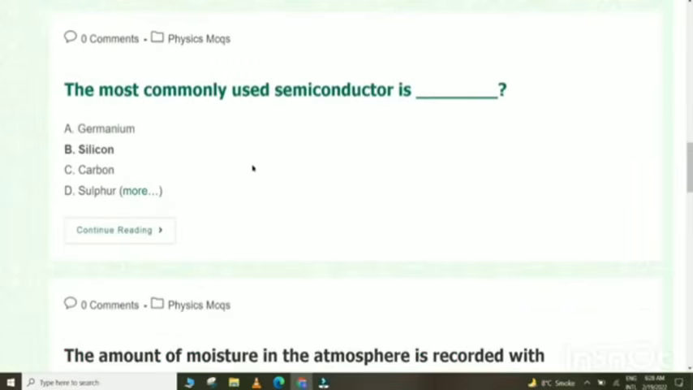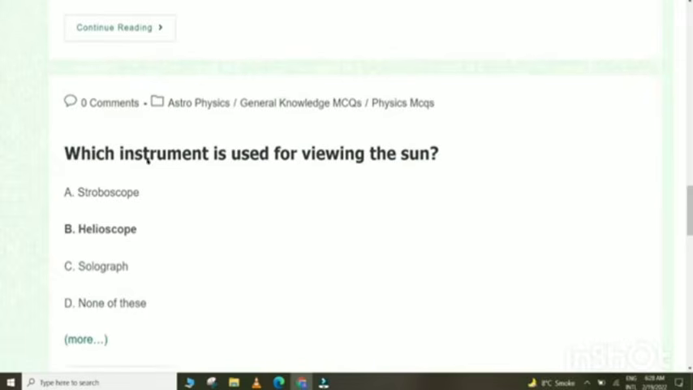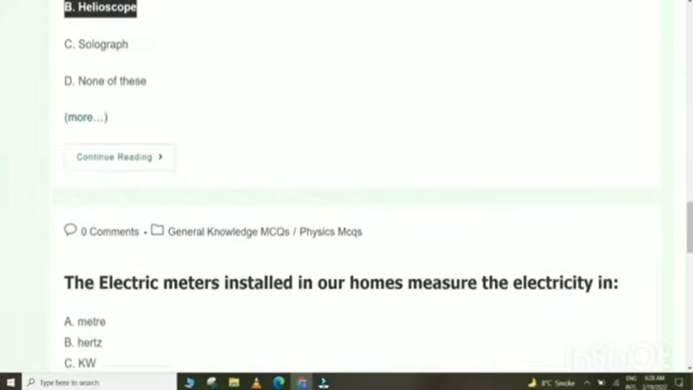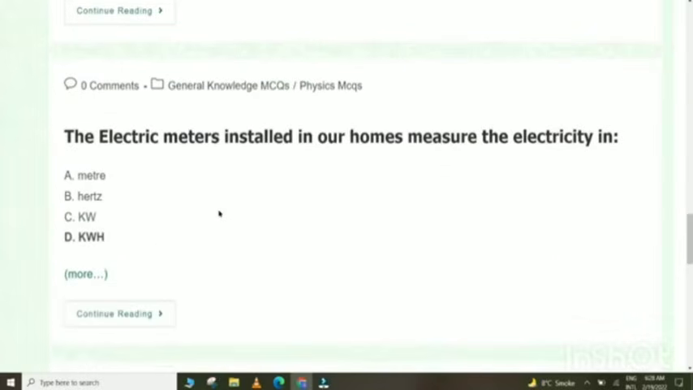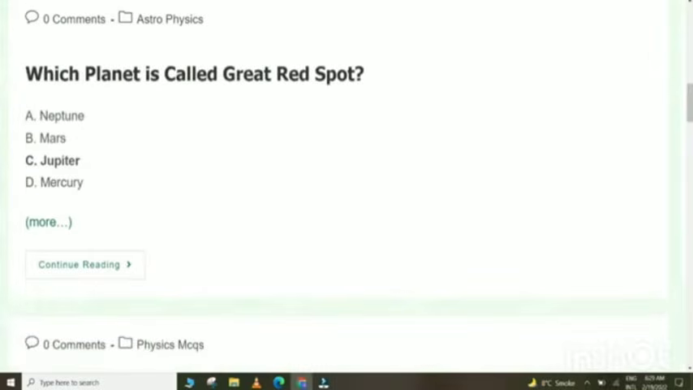The most commonly used semiconductor is silicon. The amount of moisture in the atmosphere is recorded with hygrometer. Which instrument is used for viewing the sun? Helioscope. The electric meters installed in our homes measure the electricity in kilowatt hour. In general, comets have highly elliptical orbits. Which planet is called Great Red Spot? Jupiter.